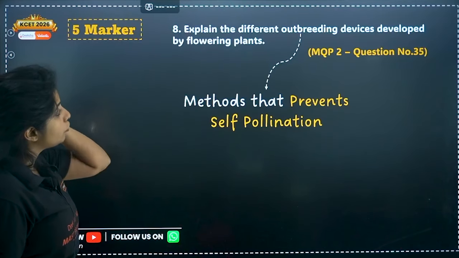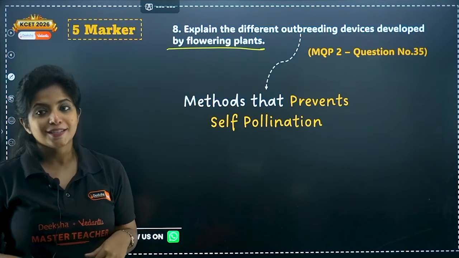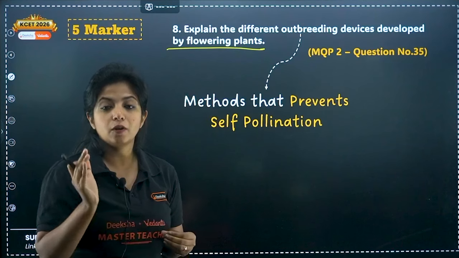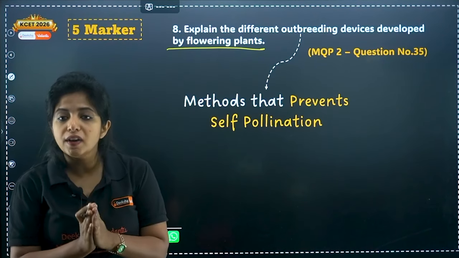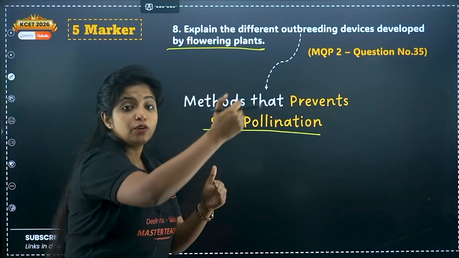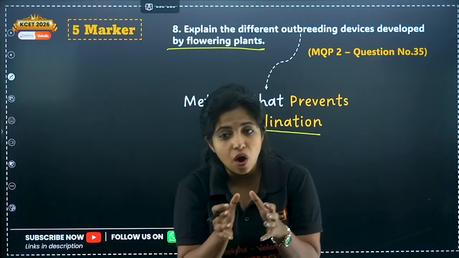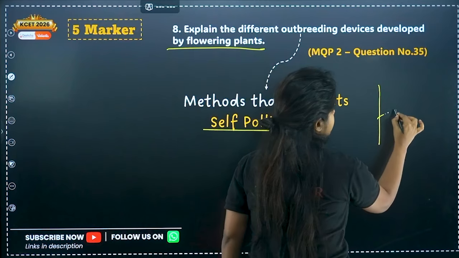Now, explain the different outbreeding devices developed by the flowering plants. That is something new. So you have to tell the different outbreeding devices developed by the flowering plants. What do you mean by that? Outbreeding means something that prevents self-pollination. I want the plant to outbreed, go breed with some other plants of the same species, but I do not want self-pollination to happen.